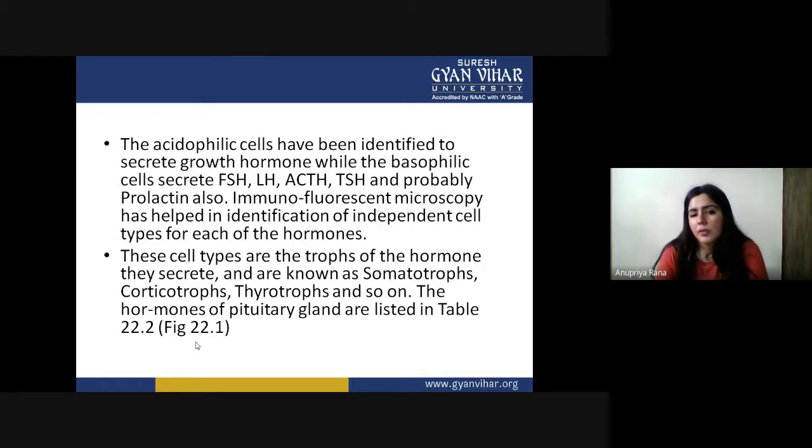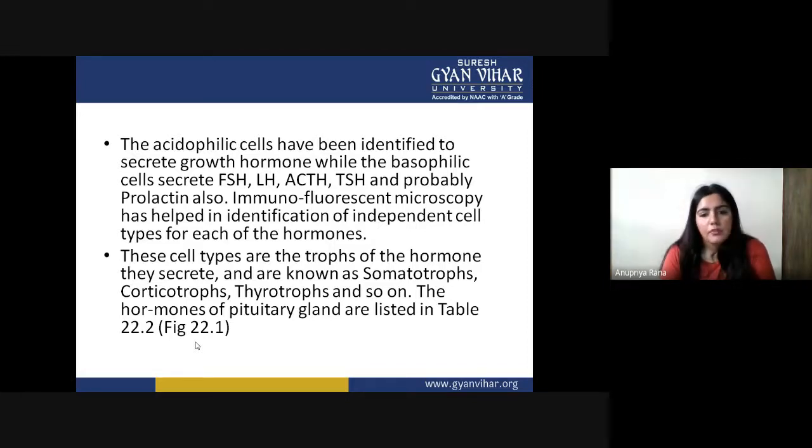Immunofluorescent microscopy has helped in identification of the independent cell type for each of the hormones. So actually, how we got this knowledge: I told you how to study immunofluorescent microscopy, which tells us about the particular stage and particular activity within the cell, so we can see under the microscope what kind of cell is secreting what kind of hormone.